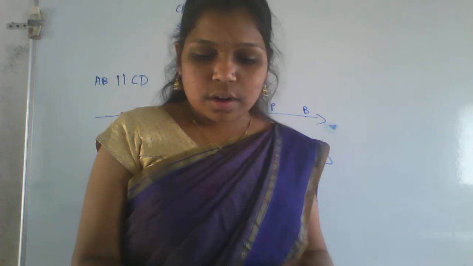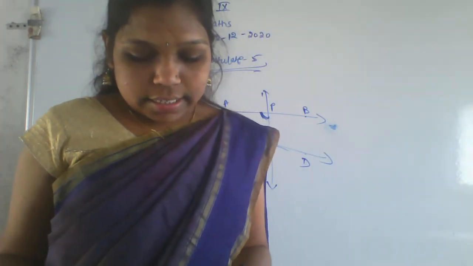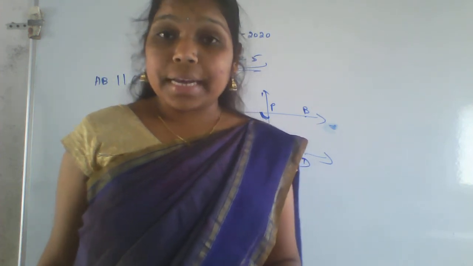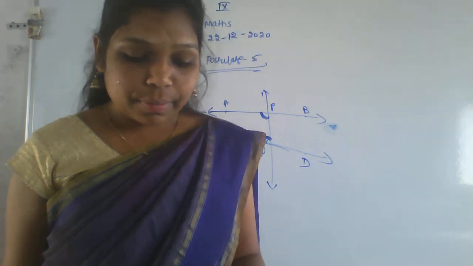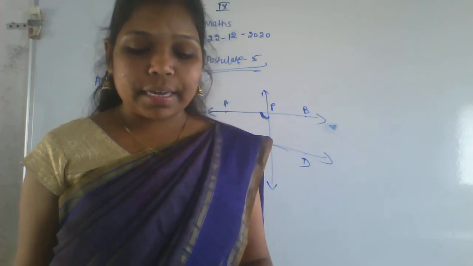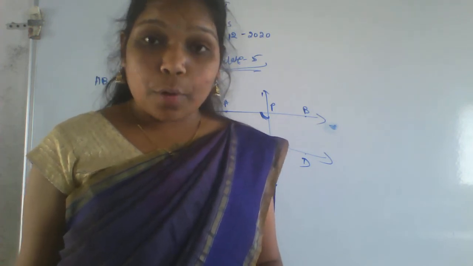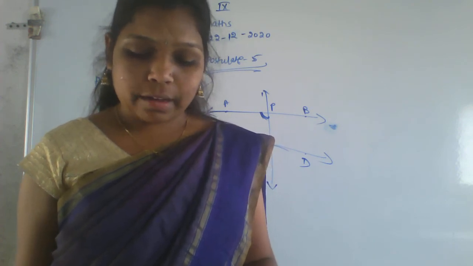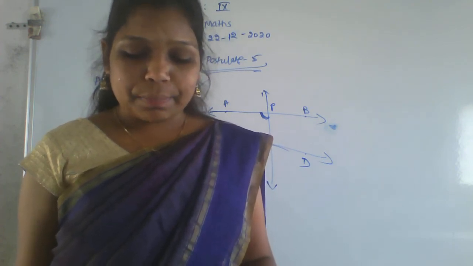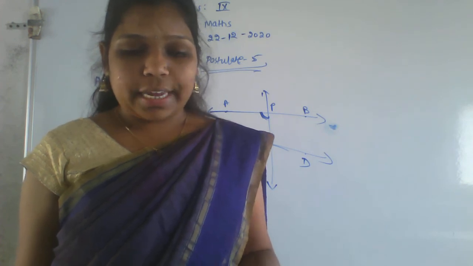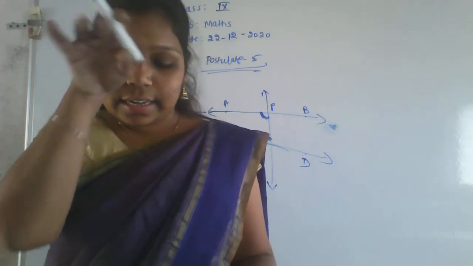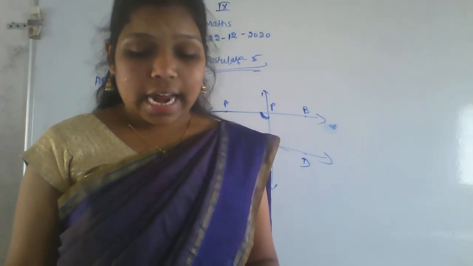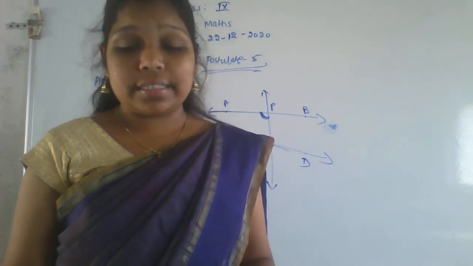Okay, next, what is given here is some example 1. Observe example 1, page number 83. If A, B and C are three points on a line and B lies between A and C, then prove that AB plus BC is equal to AC. So see here, A, B, C are three points on a line, and we need to show that AB plus BC is equal to AC.